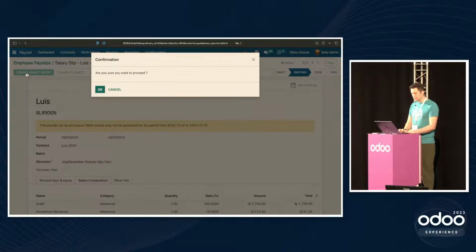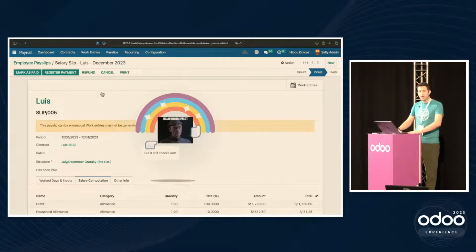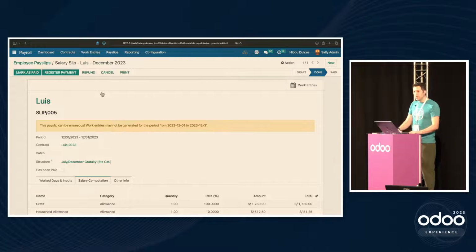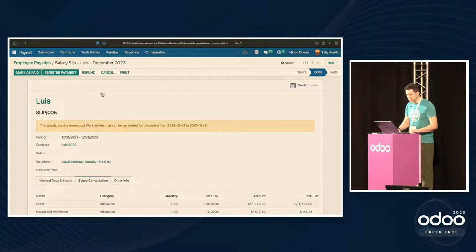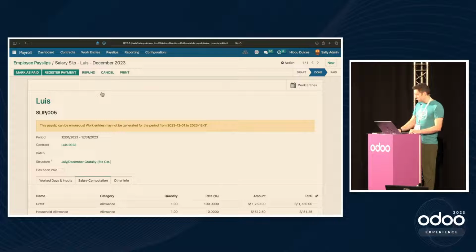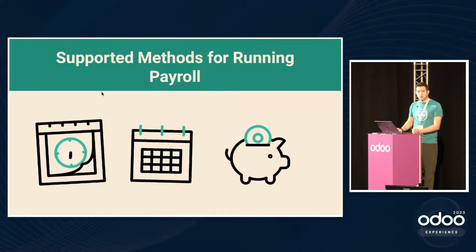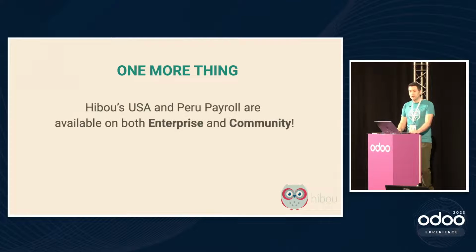And that is generally all there is to payroll in Peru. We did briefly mention the 4th category employee, but that's more of a professional that would be more on timesheets or something like that. And with that, we can start to open it up to questions. But before I do, I have a question that comes quite frequently, which is that this is actually, as of very recently, now available in both Enterprise and Community.